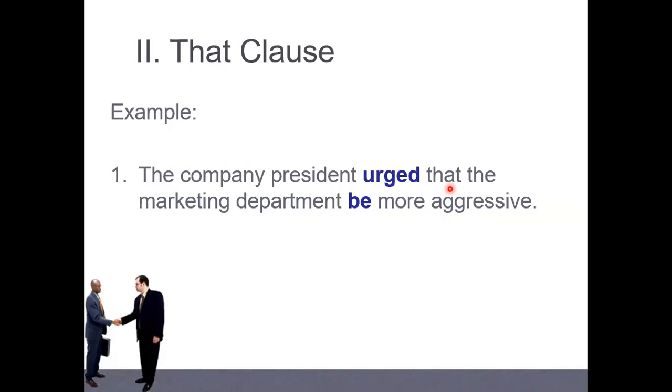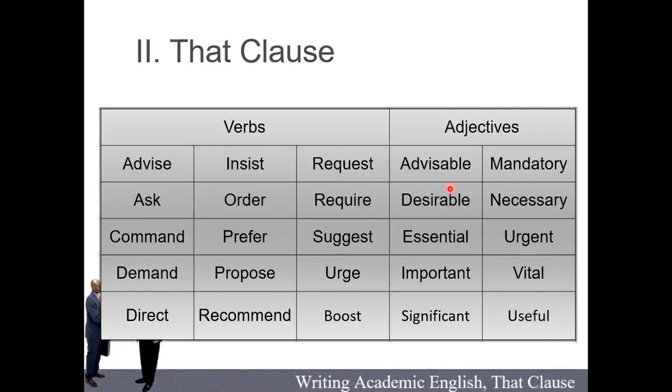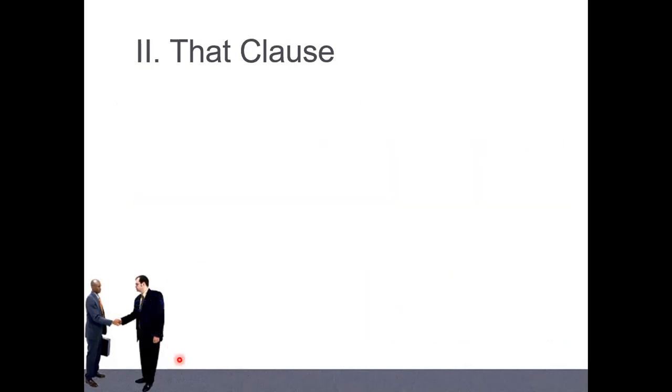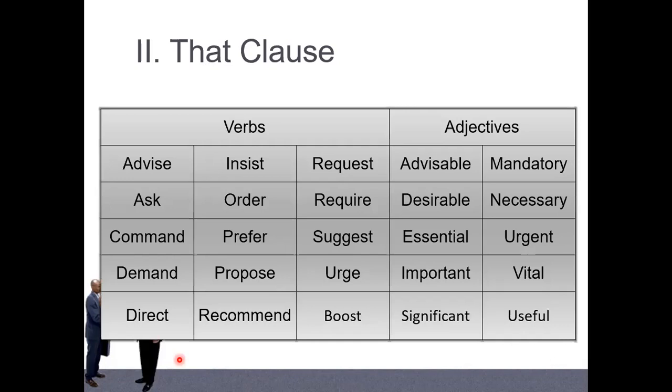Subjunctive noun clause. And why do we use it? Again here, buddy, we use it for what? For urgency, advisability, necessity, and desirability. Okay, this is the way we use subjunctive noun clause. And again, these are the verbs and adjectives that we use with subjunctive noun clause.